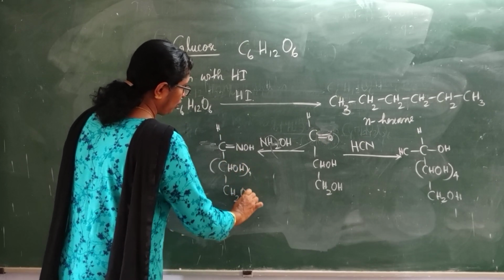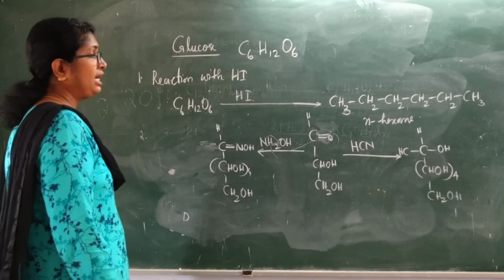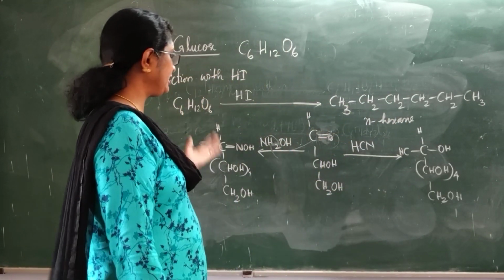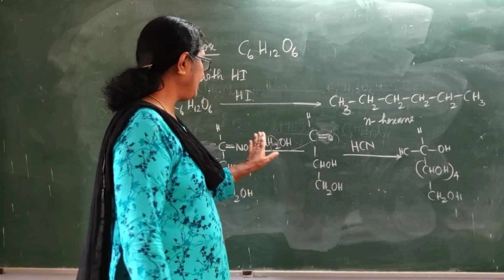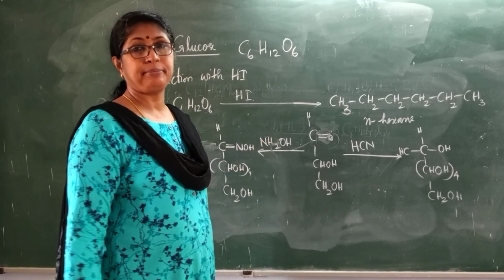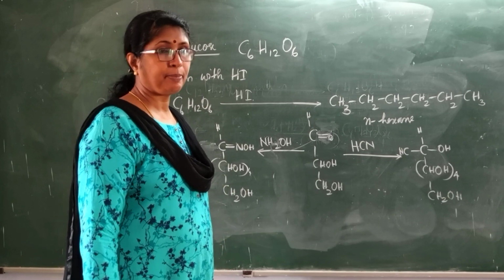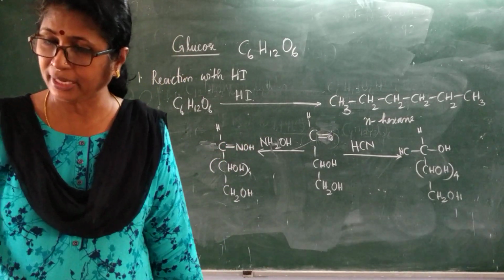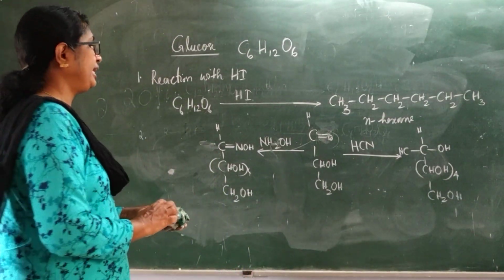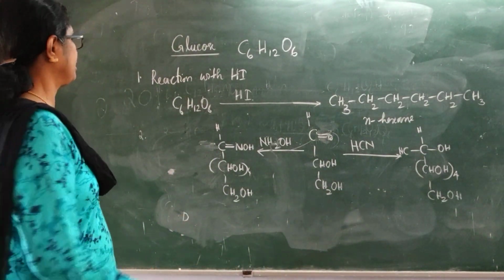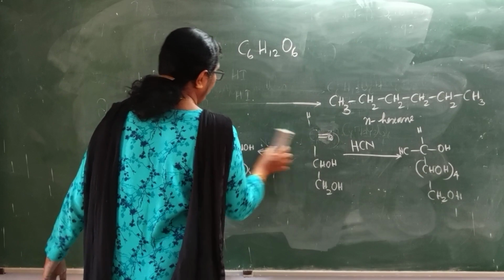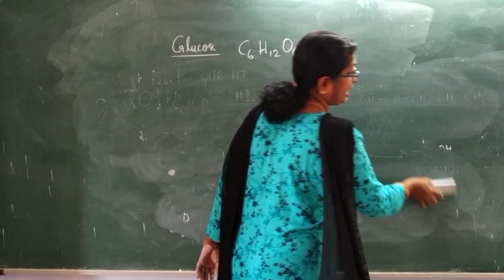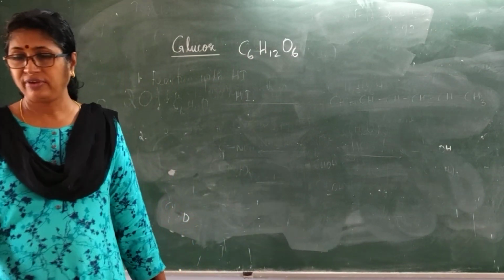So glucose when treated with hydrogen cyanide will give cyanohydrin, and when treated with hydroxylamine it will give oxime, showing the presence of a carbonyl group. So glucose contains a straight chain of 6 carbon atoms, and it contains a carbonyl group.